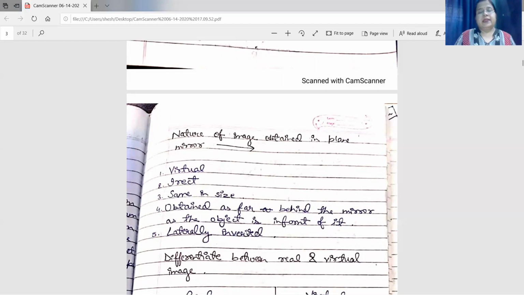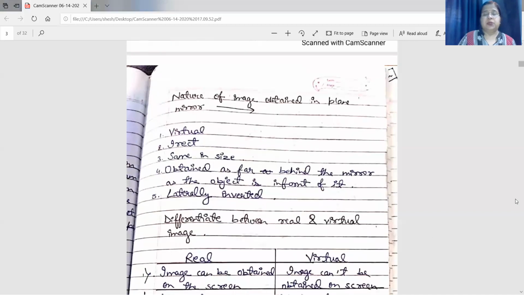So things get laterally inverted in a plane mirror. So these are the five natures of the image. We can write it in five points: virtual, erect, same in size, obtained as far behind the mirror as the object is in front of it, and laterally inverted.